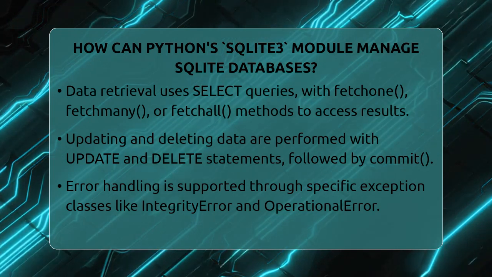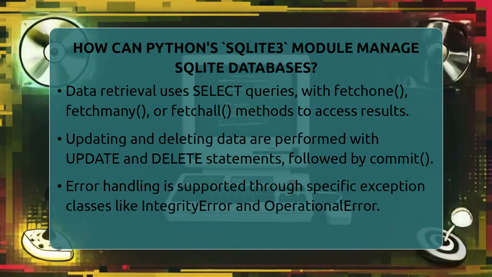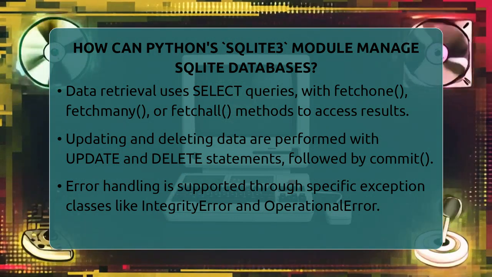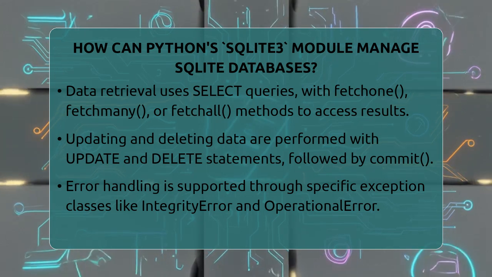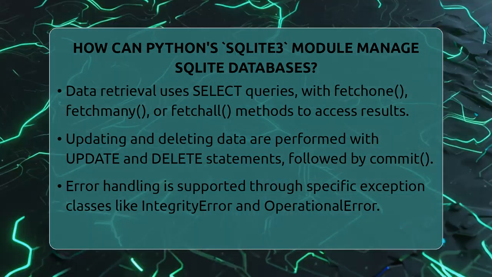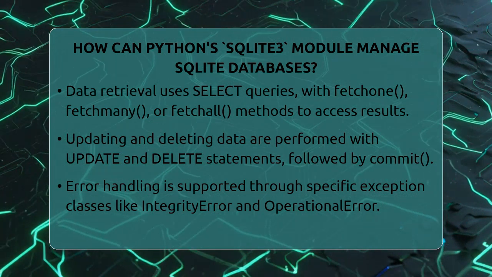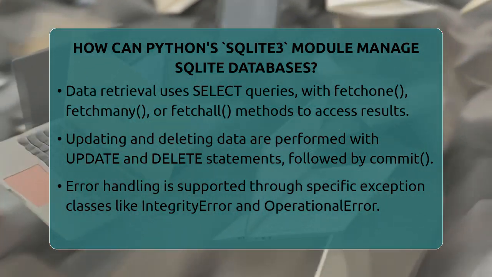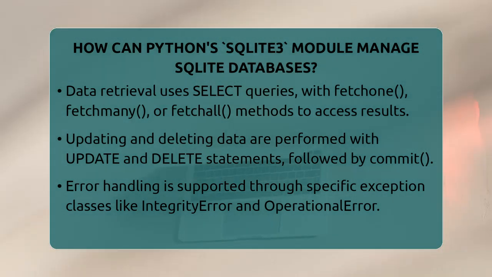Databases often need to handle errors, like trying to insert a duplicate id or running a bad query. The sqlite3 module has error classes like IntegrityError and OperationalError to help you catch and fix problems. You can also use transactions to group multiple operations. If something goes wrong, you can roll back all changes to keep your data safe.